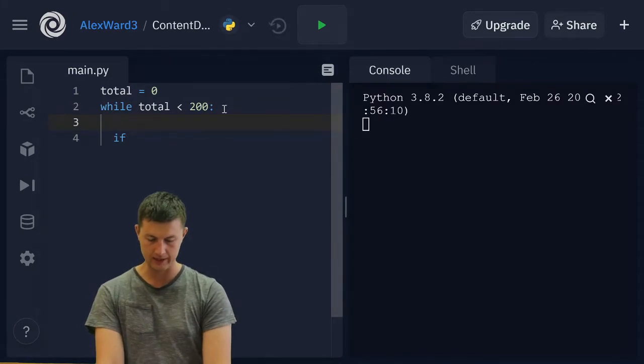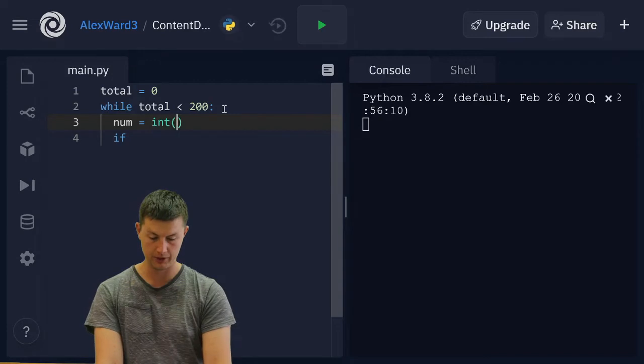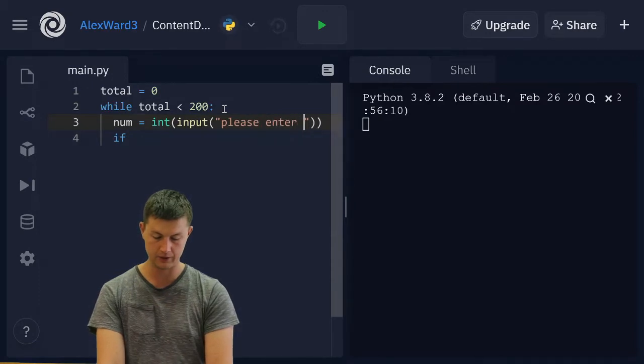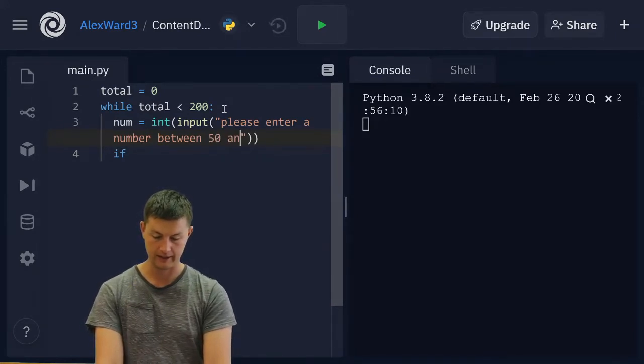We need num is equal to an integer input, and that is going to say please enter a number between 50 and 100.